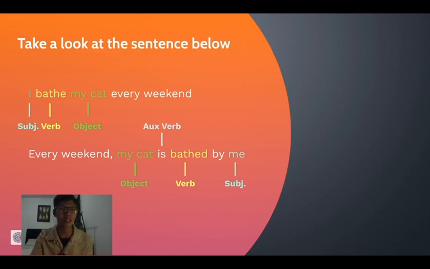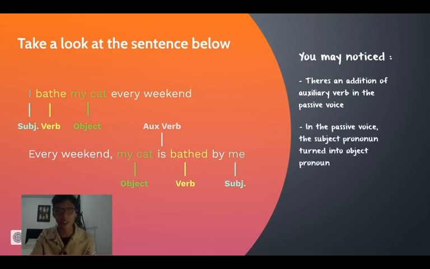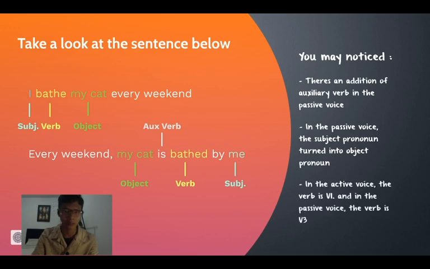In this one, there is an auxiliary verb, which is "is". In the passive voice, the subject pronoun changes: in the active, the subject is I, but in the passive, it turned into me, because it's no longer a direct subject. And in the active voice, the verb is verb 1. In the passive voice, the verb is changed into verb 3.